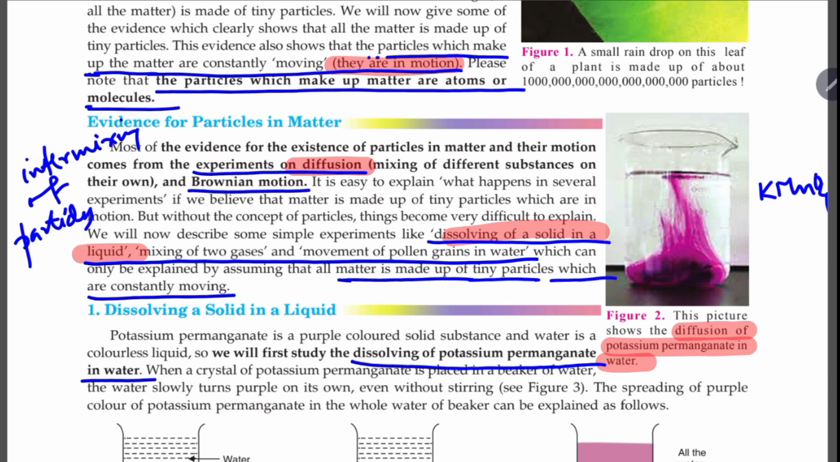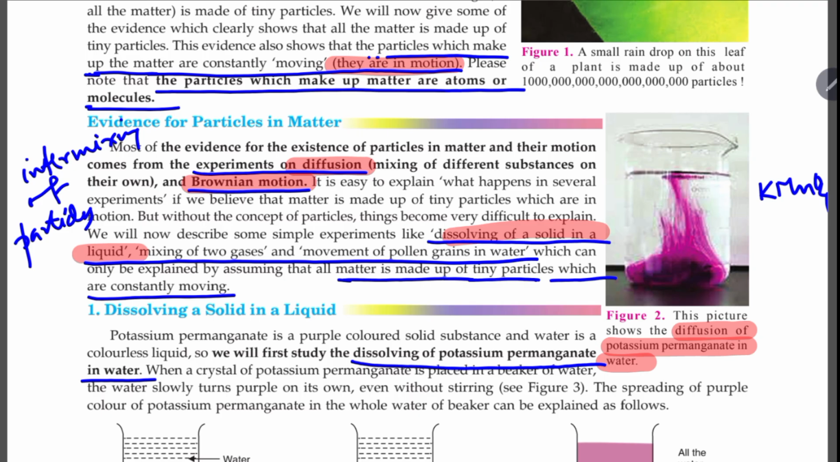If I don't stir it also, I will see that it is intermixing. Of course, if I stir it, the process may be fast. But if I don't stir, then also after some time, the entire solution will become purple or pinkish. Now, this is also an evidence of Brownian motion. What is Brownian motion? That we will see.